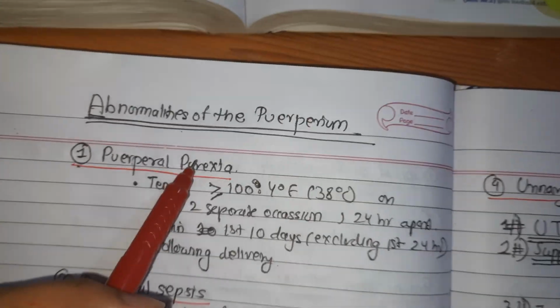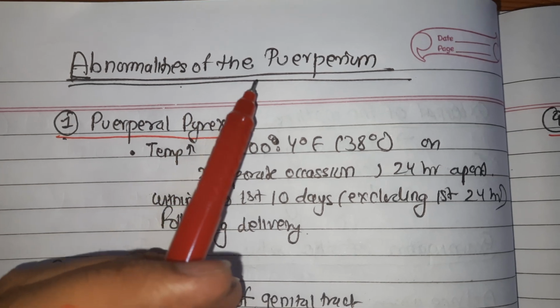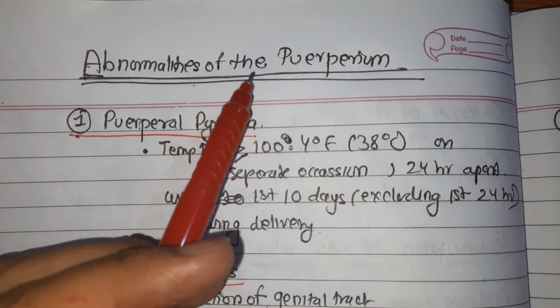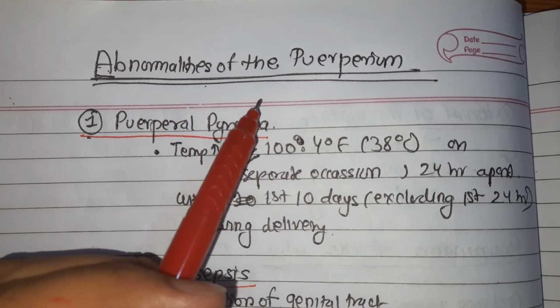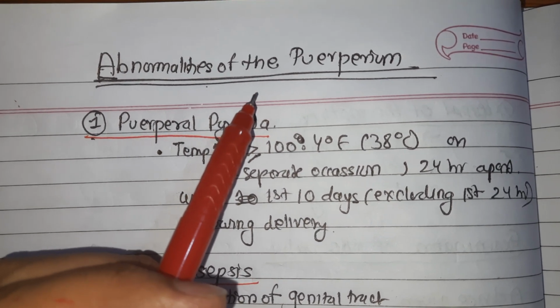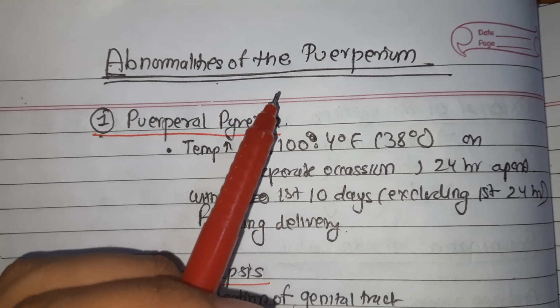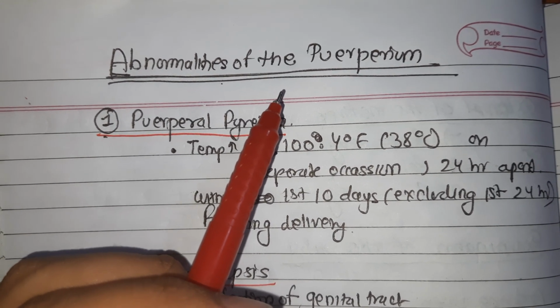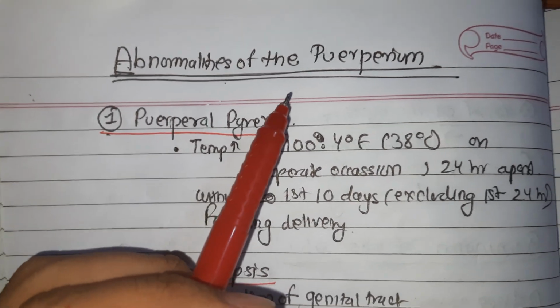Hello everyone. In this video we will be talking about abnormalities of the puerperium, and today we will be mostly discussing puerperal pyrexia, puerperal sepsis, subinvolution, urinary complications in puerperium, breast complications, puerperal venous thrombosis, pulmonary embolism, obstetric palsies, puerperal emergencies, and psychiatric disorders during puerperium, all in brief.